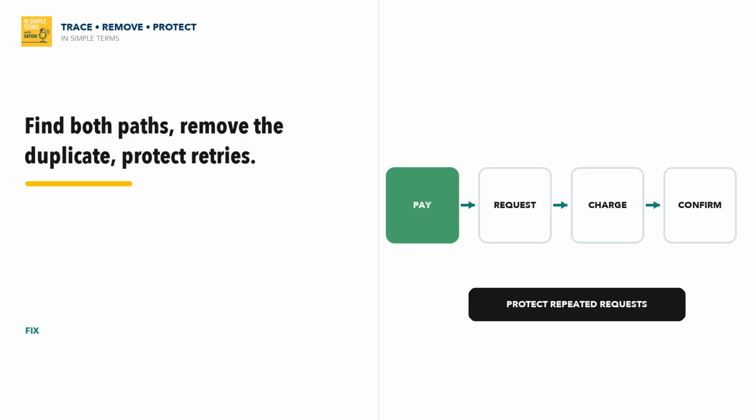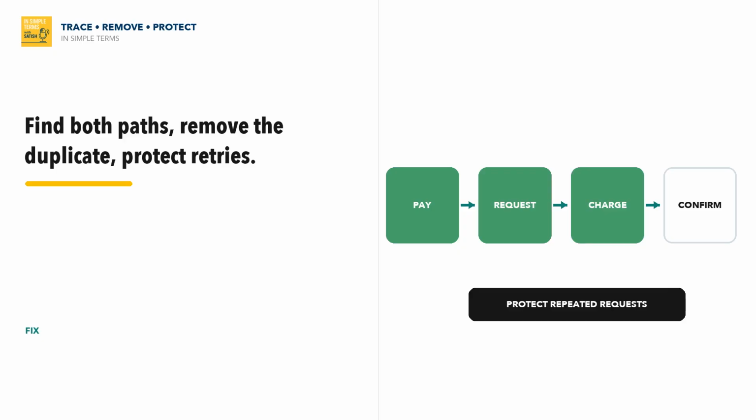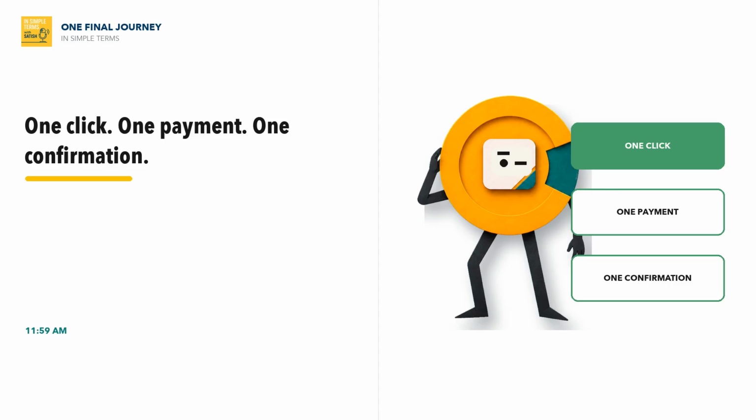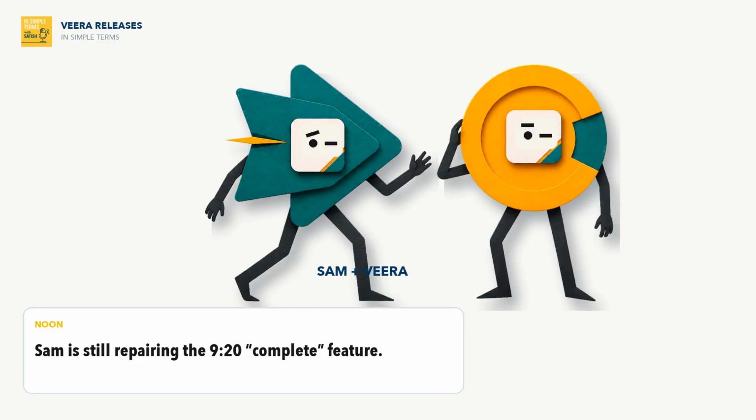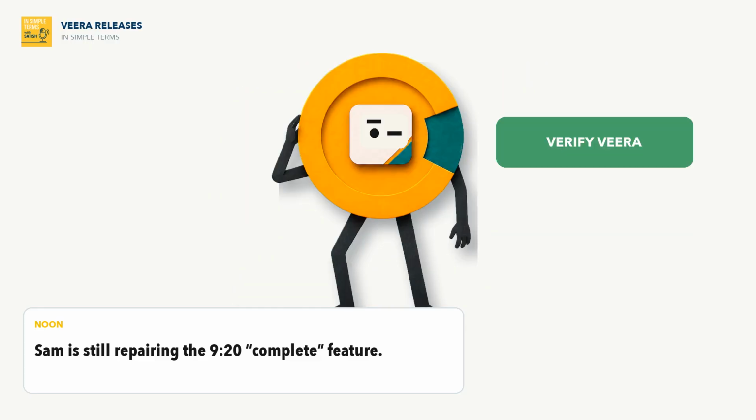The AI traces the flow, finds two code paths responding to the same click, removes the duplicate path, and protects repeated requests. At 11:59, Veera runs the journey one final time. One click, one payment, one confirmation. At noon, Veera releases. Sam is still repairing the feature that was complete at 9:20.